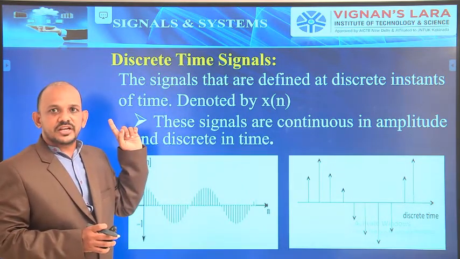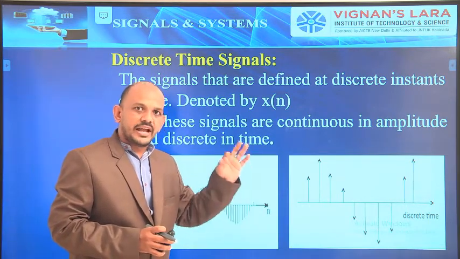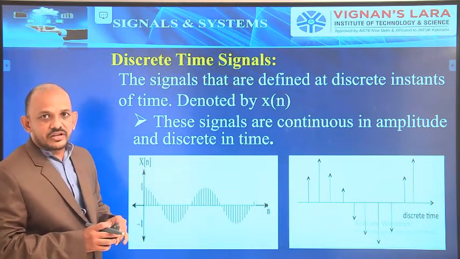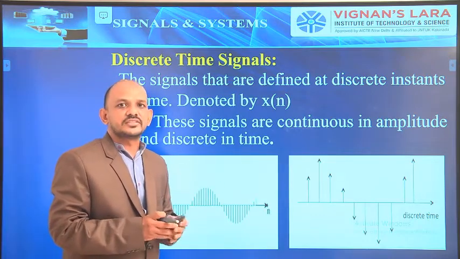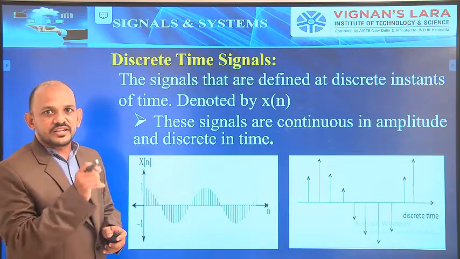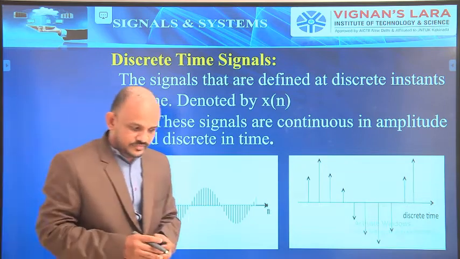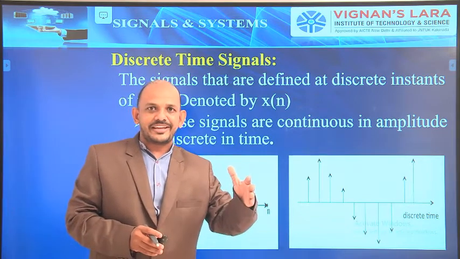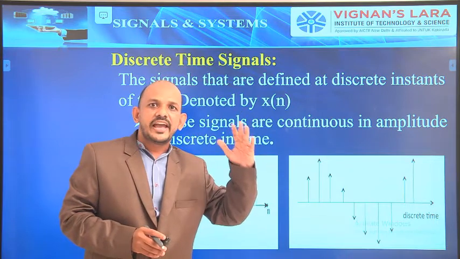Whereas continuous time signals are continuous in both time as well as amplitude. So this is the main classification regarding continuous time signals and discrete time signals. I hope you will surely get what is a continuous time signal and what is a discrete time signal. If anyone asks what is a continuous time signal, the signal that is defined at each and every instant of time is a continuous time signal. It is denoted by x of t.